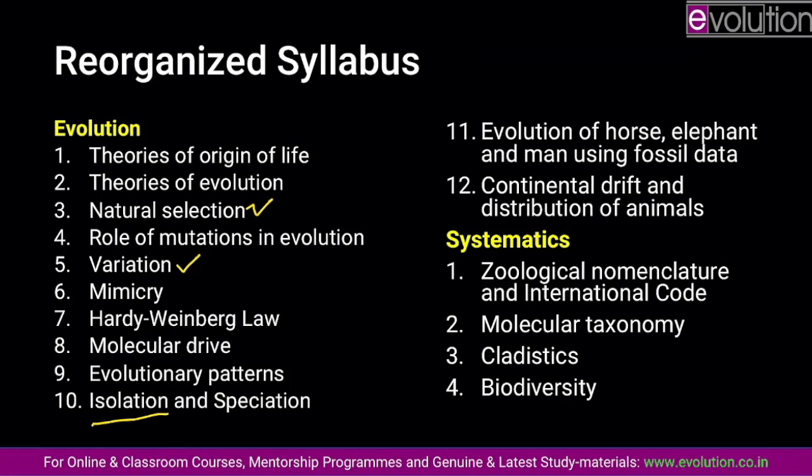Molecular taxonomy is the next topic, but don't be deceived by simply reading molecular taxonomy. If you see the question paper, twice a question has been asked on conventional taxonomy.